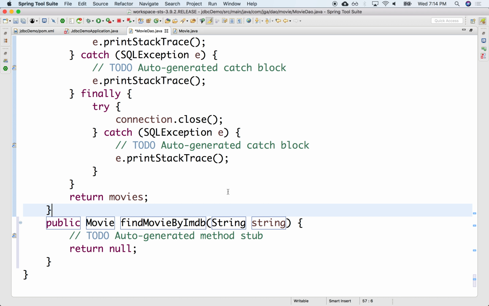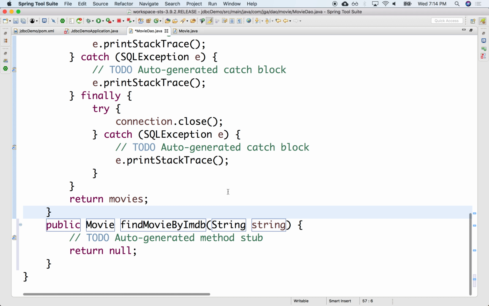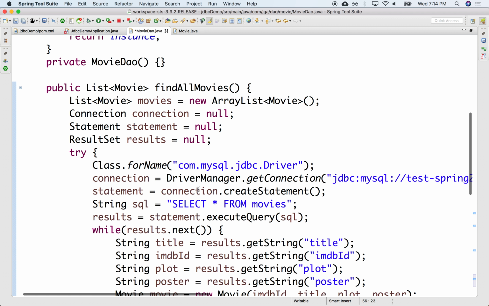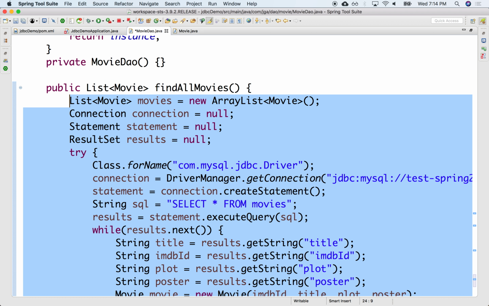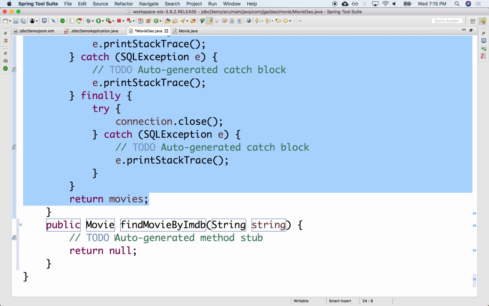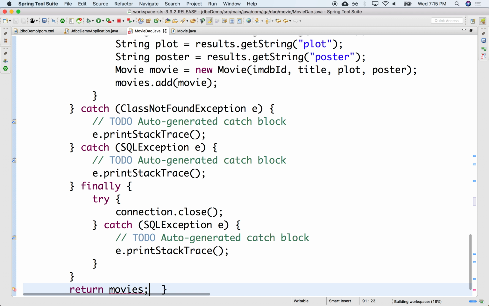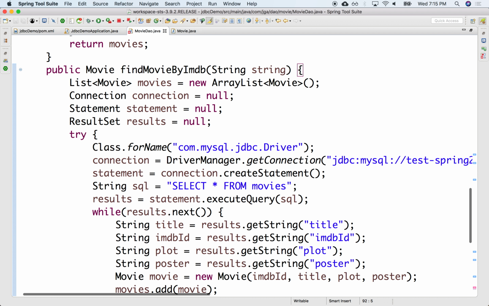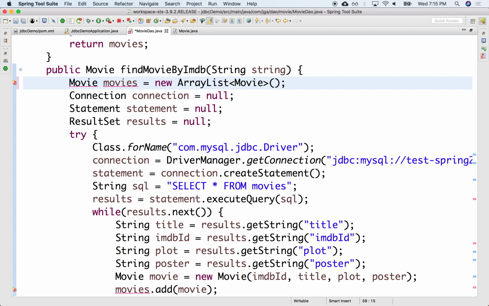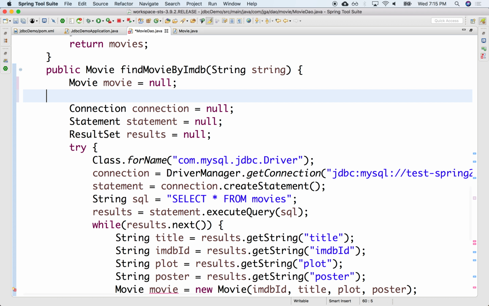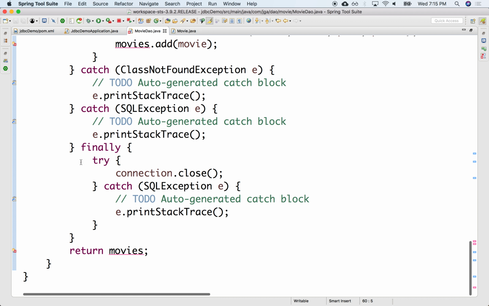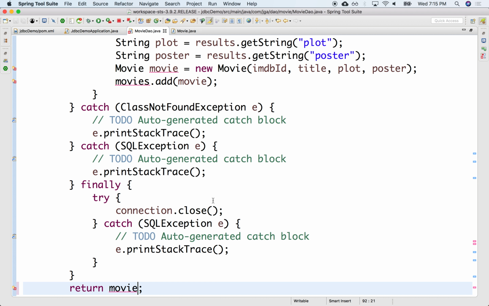There it is. Most of the code is going to be the same. All right, so I'm going to copy most of the content from the previous one, from Find All Movies, and paste it in here. The only difference is that we don't want a list of movies. We just want one movie. Let's initialize it as null, so that if there was an error, we're going to return null. So here we're going to return movie as null.